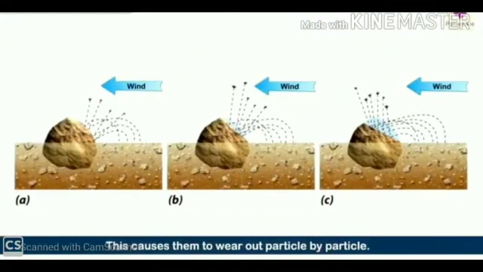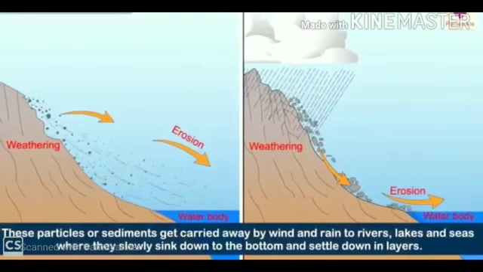So this caused them to wear out particle by particle. So as you can see in this picture, this is a stone. यहाँ पर क्या हो रहा है, यहाँ पर wind है, तो इसके छोटे छोटे जो pieces हैं ये इससे अलग हो रहे हैं. Okay, now what happened? These particles of sediment, they get carried away by wind and rain to rivers, lakes and seas, where they slowly sink down to the bottom and settle down in layers.